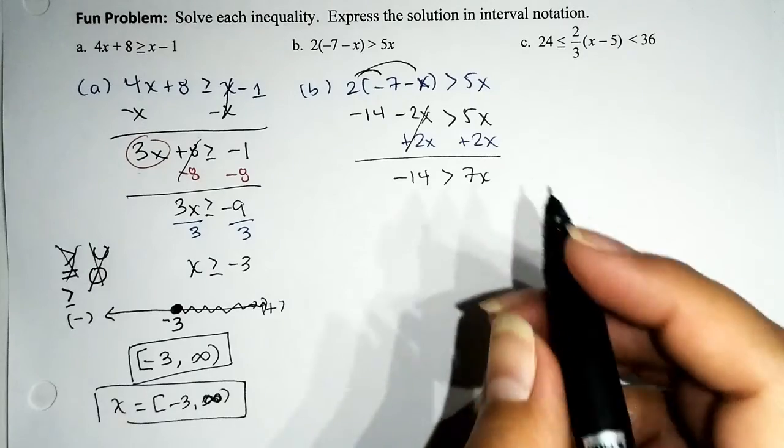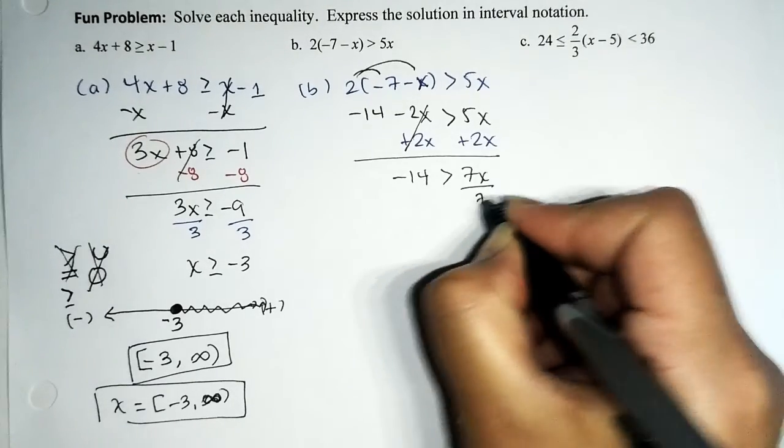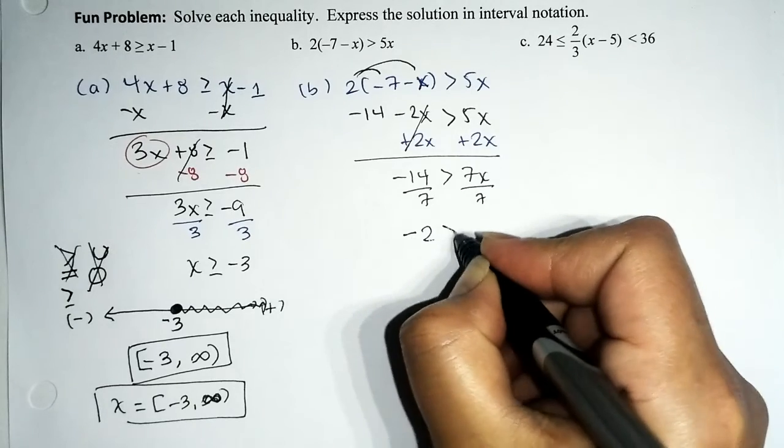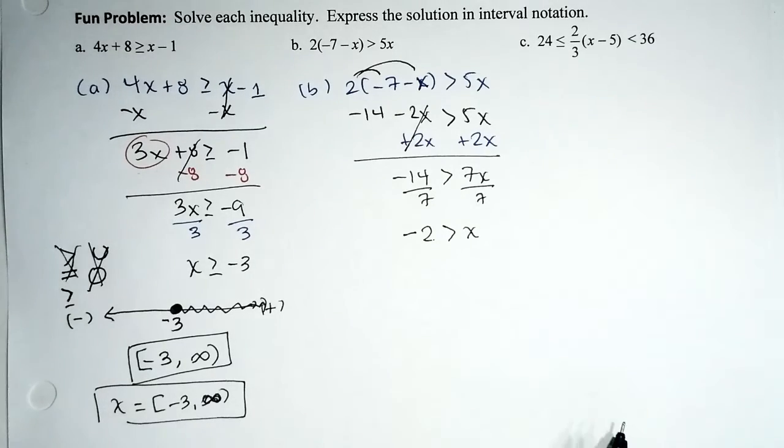To get rid of the times 7, let's go ahead, divide both sides by 7. And then that will leave us with negative 2 is greater than x. Cool. All right. So at this point, if you feel comfortable going straight to writing the answer in interval notation, go for it. I don't. So you know me, I'm going to graph.